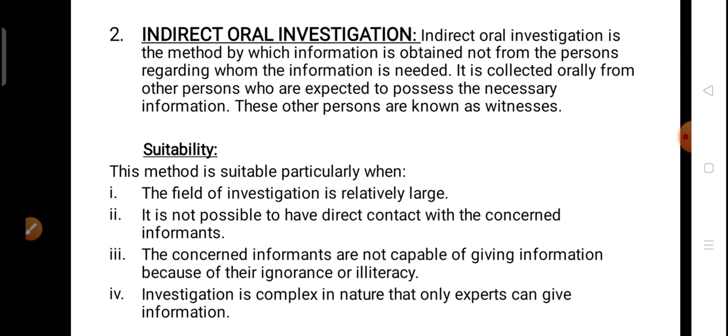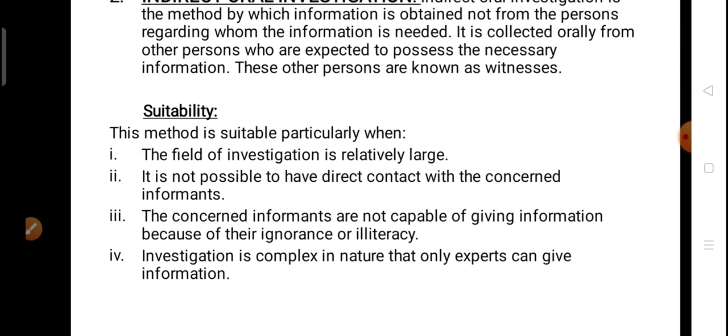So what are the situations in which this particular method is suitable? This method is suitable particularly when the field of investigation is relatively large. See, when the field of investigation is very large and we cannot reach each and every person, we cannot interview that person personally.